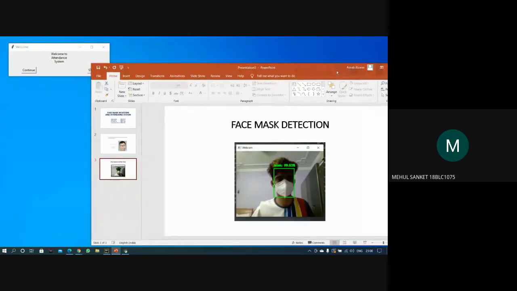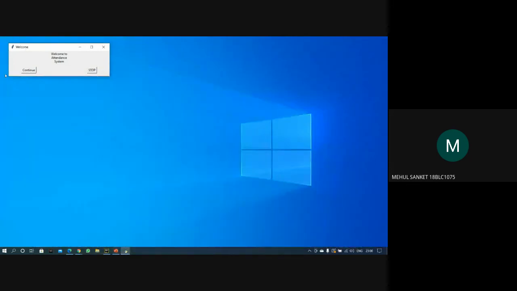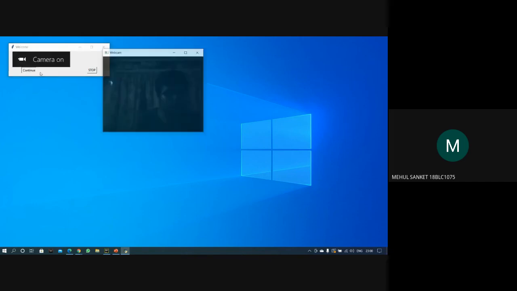So as you can see here, ma'am, this is the starting screen, and it is saying welcome to the attendance system, and it has 2 buttons, continue and stop. So this is just the initial step, and once I press continue, it will move on to the next step.